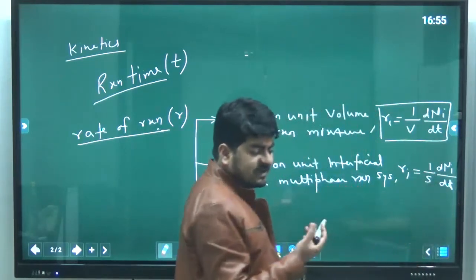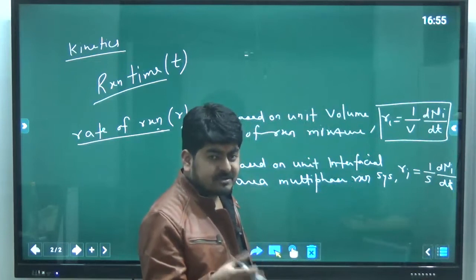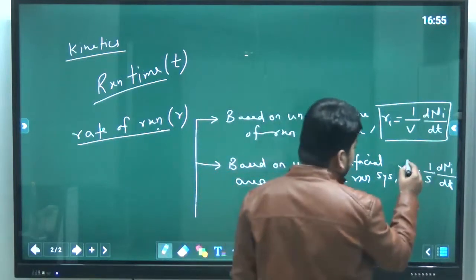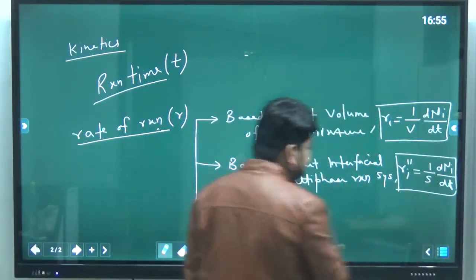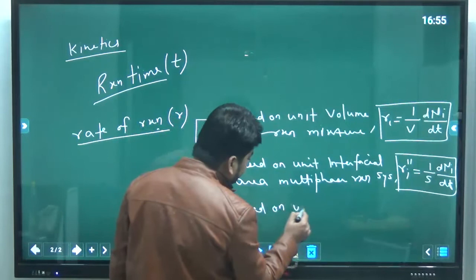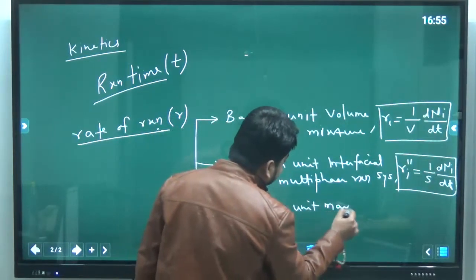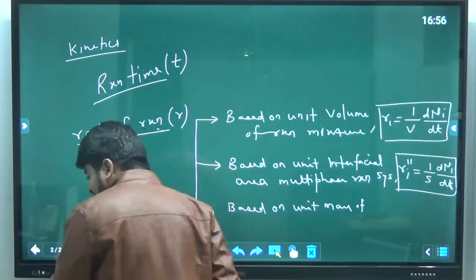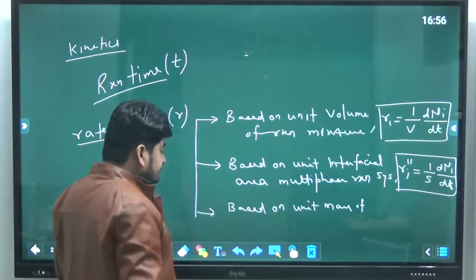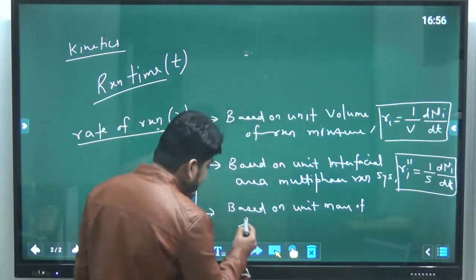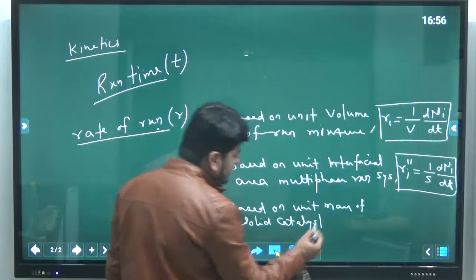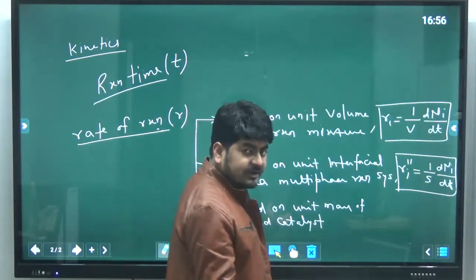And since obviously these are two different types of rate of reaction based on two different parameters, there should be some difference in the notations. So it is Ri double dash. Third one is based on unit mass of solid catalyst, for solid catalytic reactions.